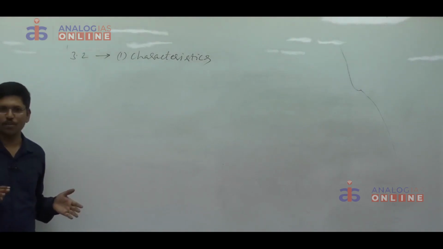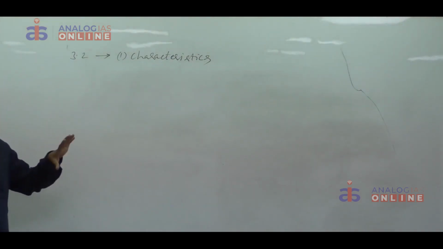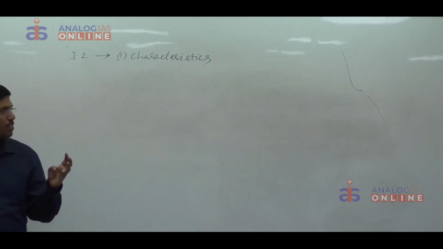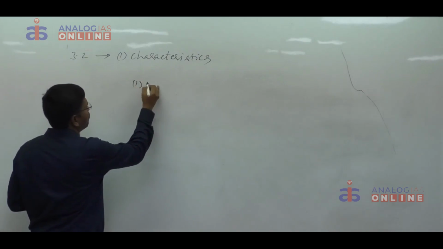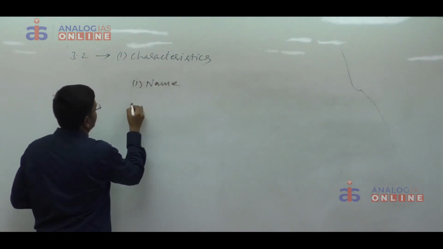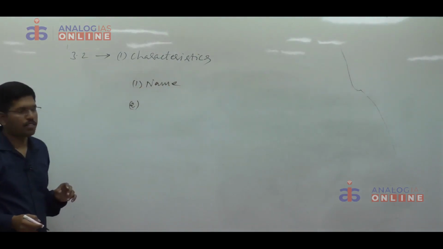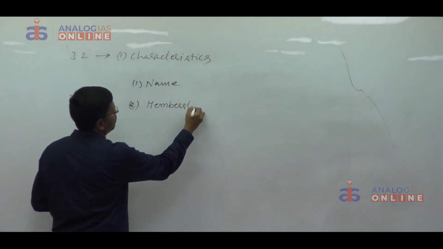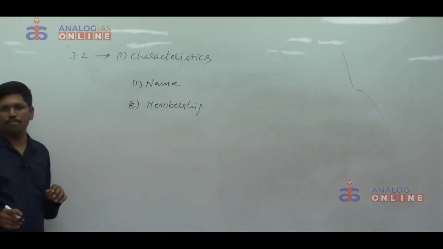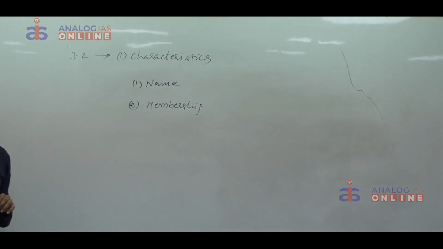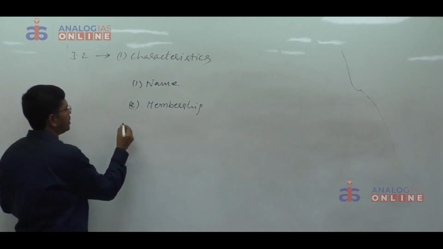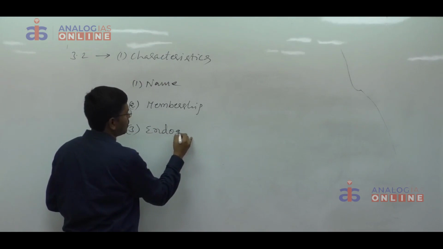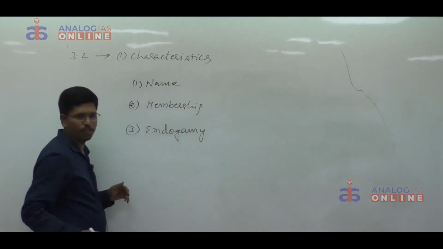So far, not even a single question was asked, but you have to know about the characteristics. I am going to explain briefly. First one is name. Every caste has a name. Second one is membership. In every caste, the membership is by birth. That means the status is an ascriptive status. Then endogamy, the most important characteristic. Marriage within one's own group.